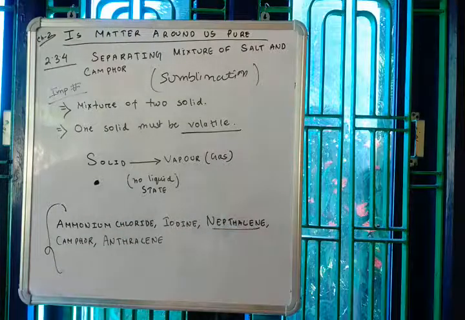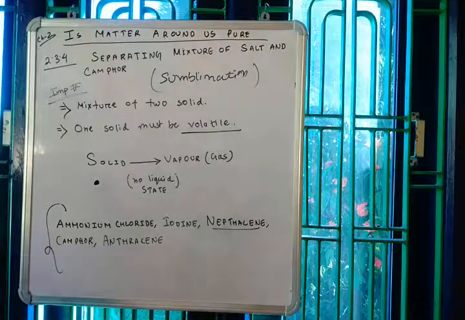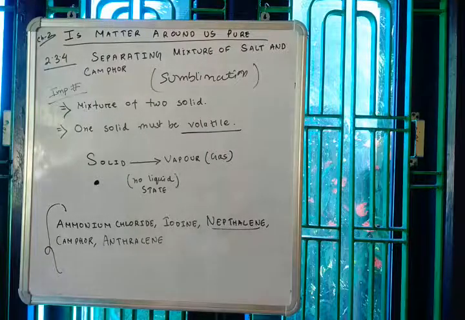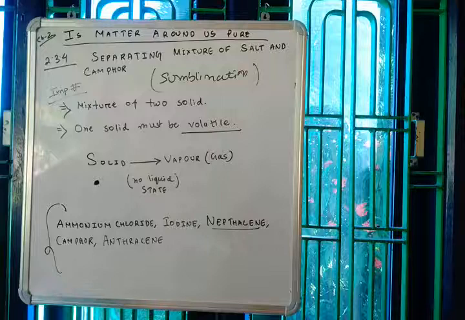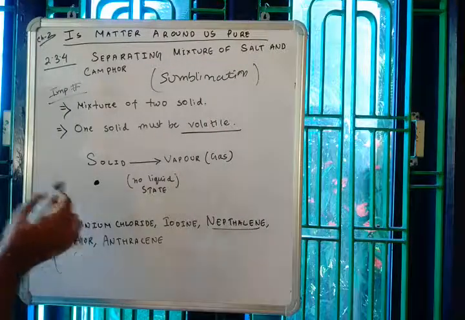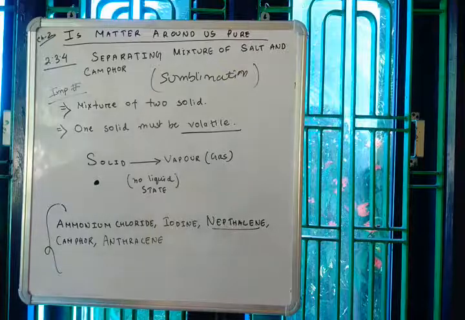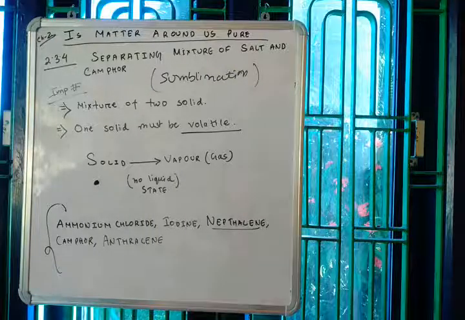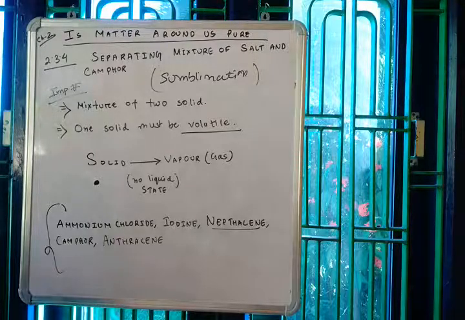If you keep a ball of naphthalene in a stack of cloth for 1 week or say 1 month, after 1 month you will see that the small ball of naphthalene is gone.